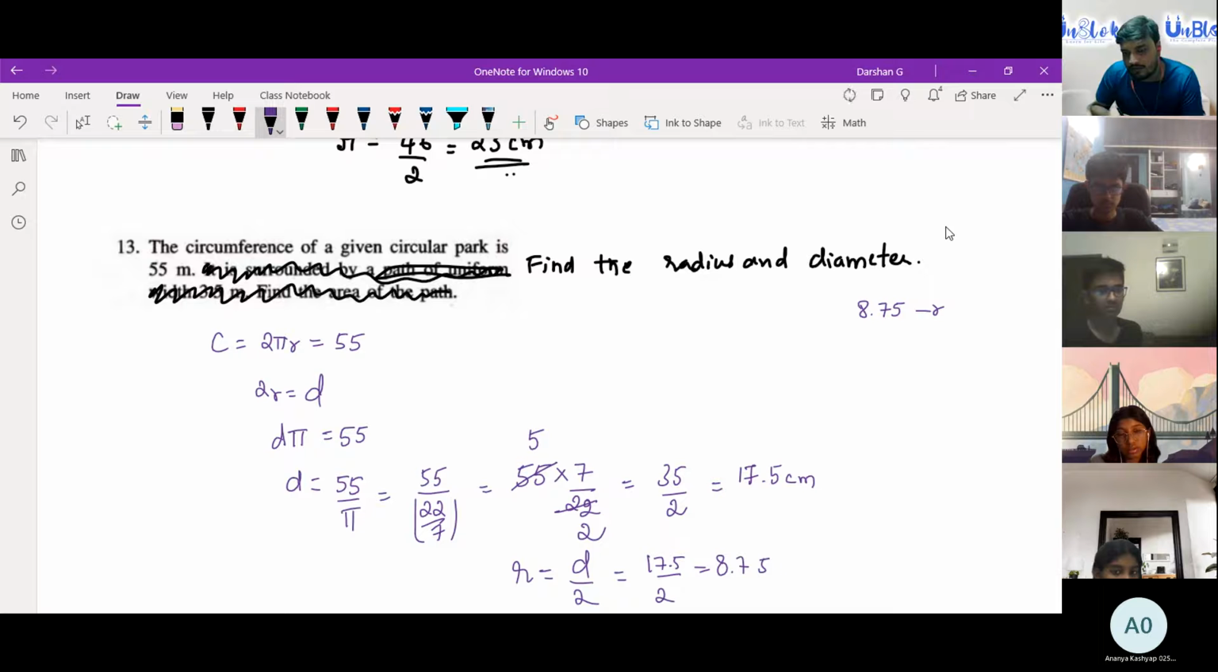Very good. Whoever has got it right, I think a few students have got this. Who did not get it? Anybody? Shruti, yes, you also put the answer. What about Sneha? Got it? Yes. Okay, let's move on to the next one.